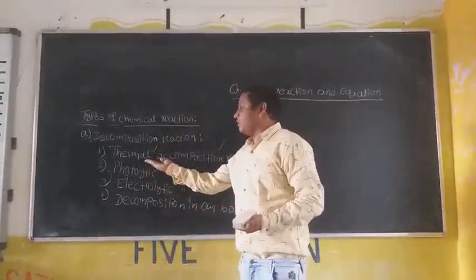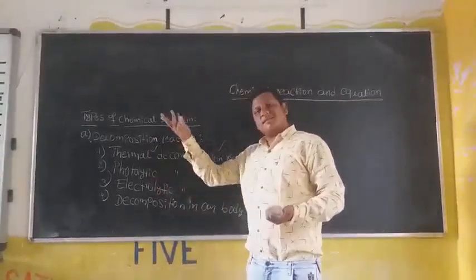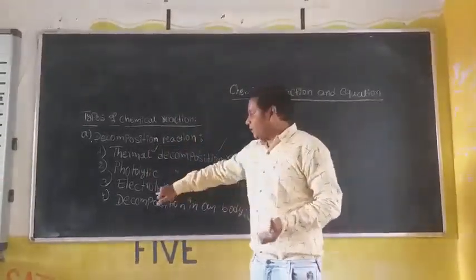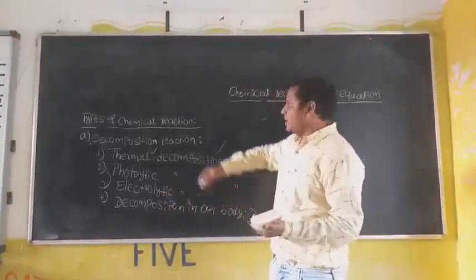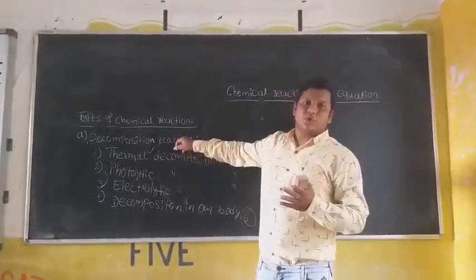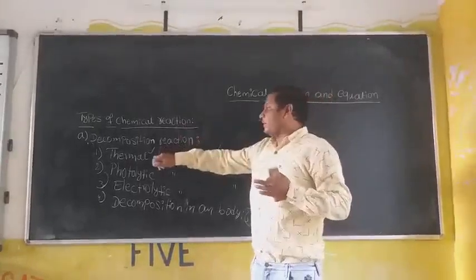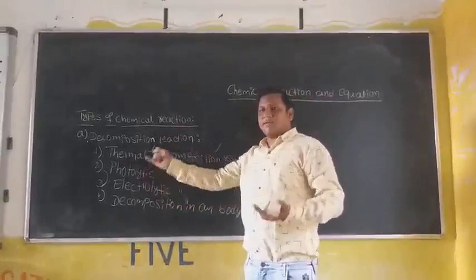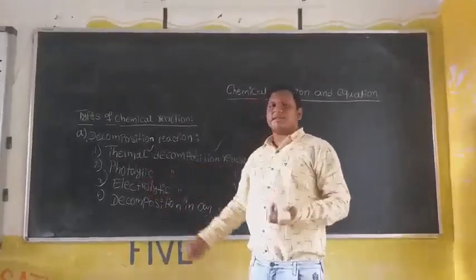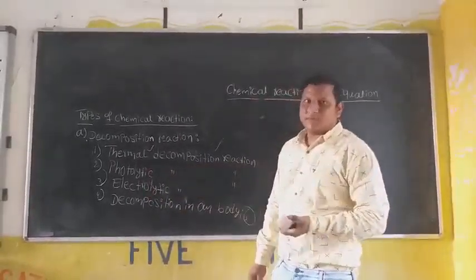Thermal means heat, photolytic means sunlight, electrolytic means electric current. A single reactant should produce more than one product. If decomposition takes place by heat, it is thermal, by sunlight, photolytic, by electric current, that is electrolytic decomposition reactions.